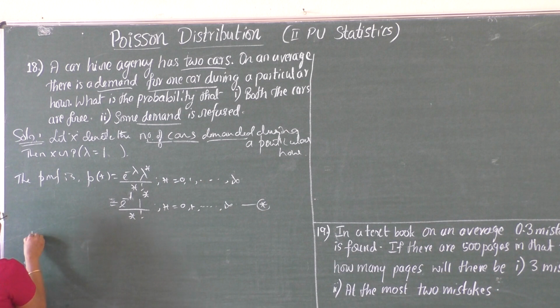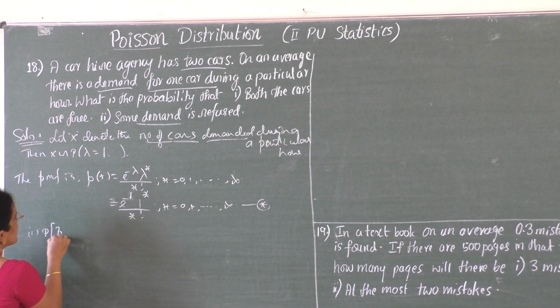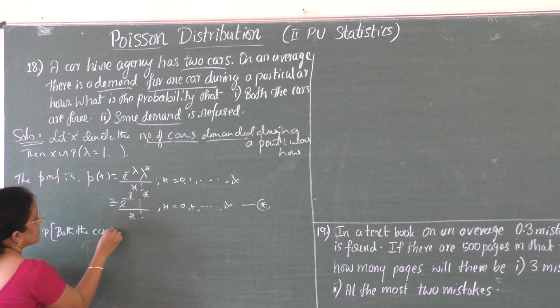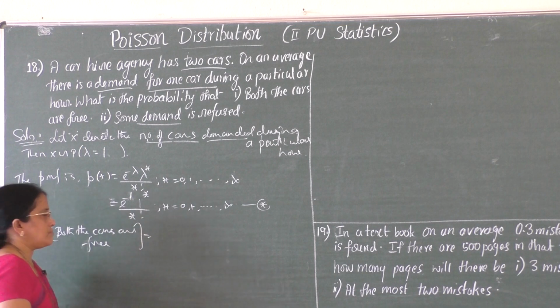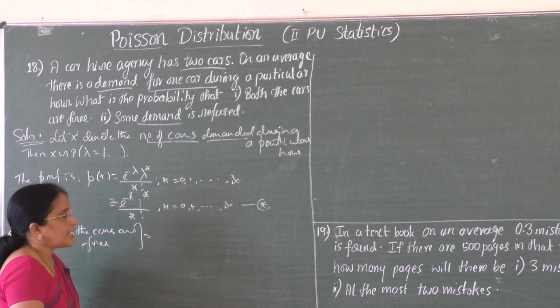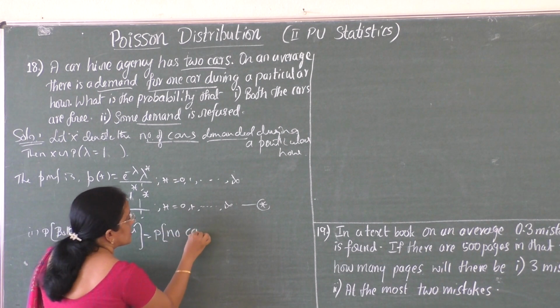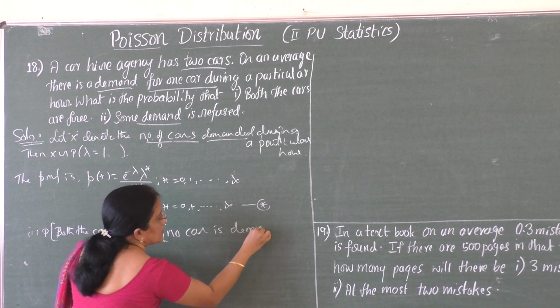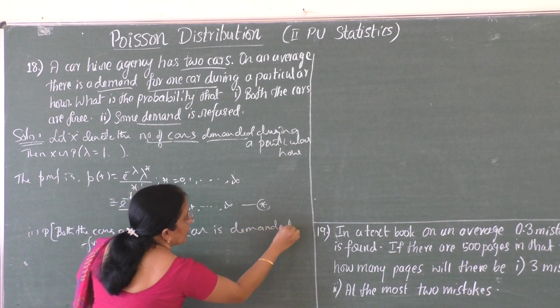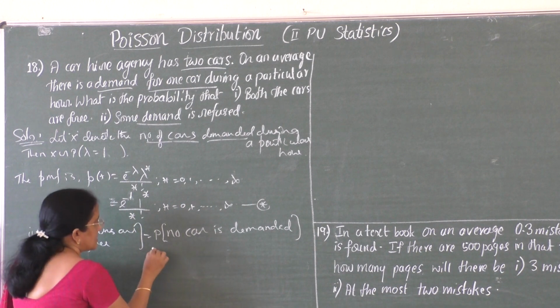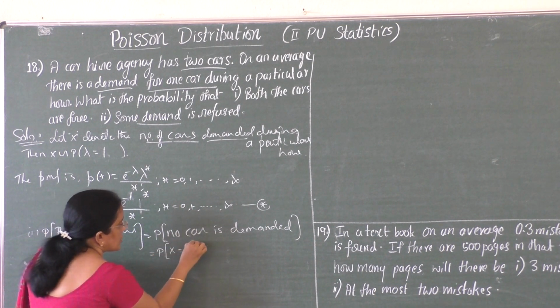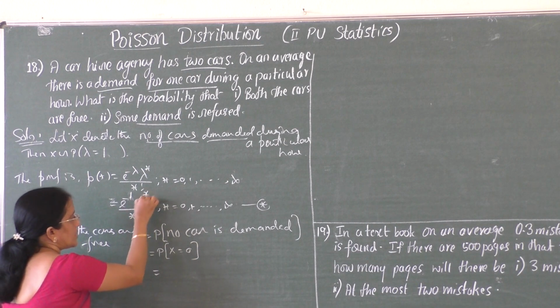Next, solve the first question. Probability that both the cars are free. Try to understand the meaning of this statement first and write it in terms of X. It is equal to the probability that no car is demanded, or 0 cars are demanded. That is P of X equal to 0. In the probability mass function, put X equal to 0.